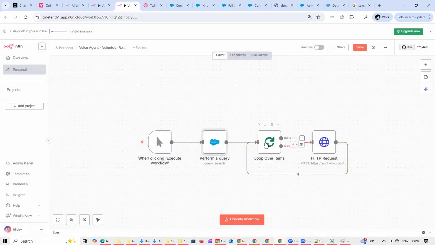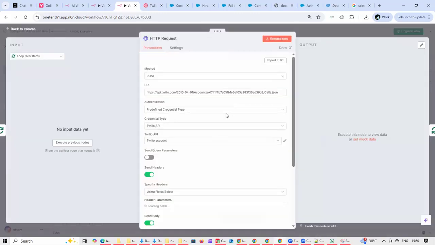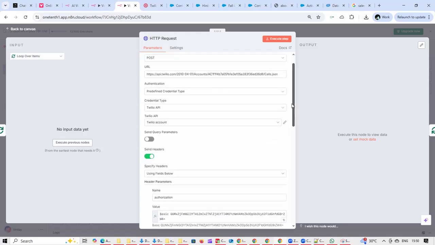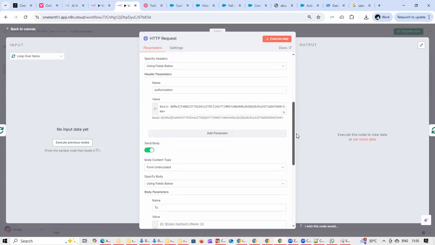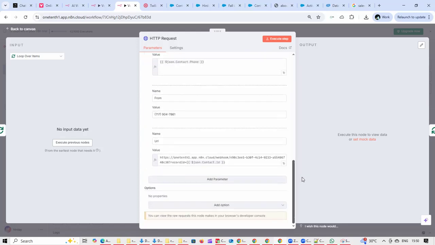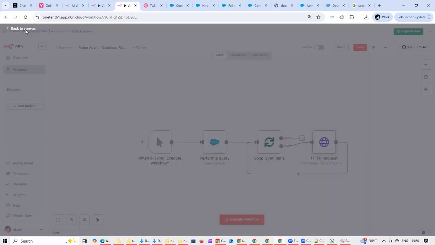Once we get that, we loop over and then using an HTTP request, we are going to make a call to the Twilio endpoint. So over here, we have got a POST call being made to the Twilio endpoint. And while making the call, we are sending the details about that particular contact. Now, this is going to call the second workflow.